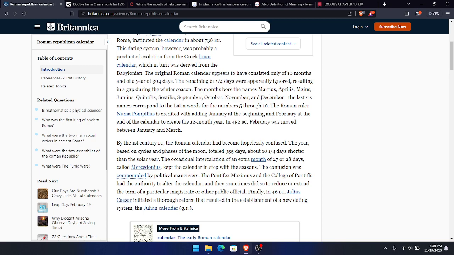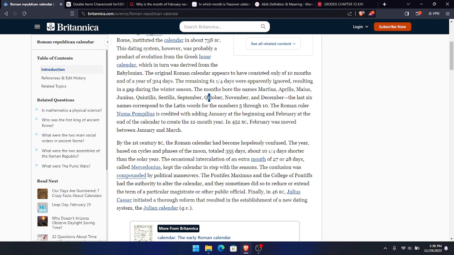The word dec. Like I said, December being the 10th month. That's why December is known as December, because the prefix dec means 10. A decagon is what? A shape with 10 sides. A decade is a span of what? 10 years. Which means this will be the 8th month, October.